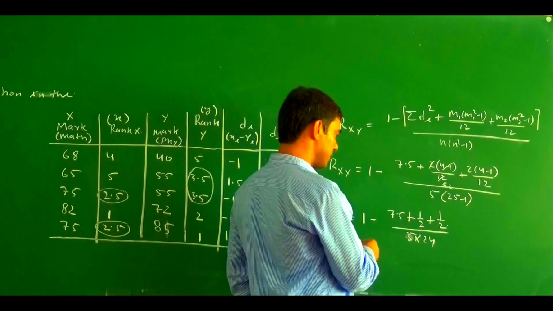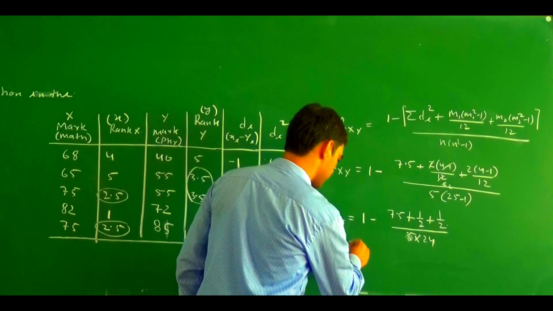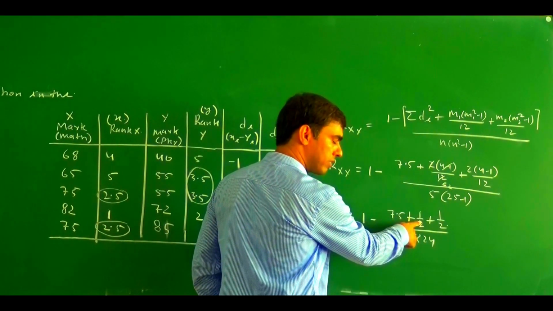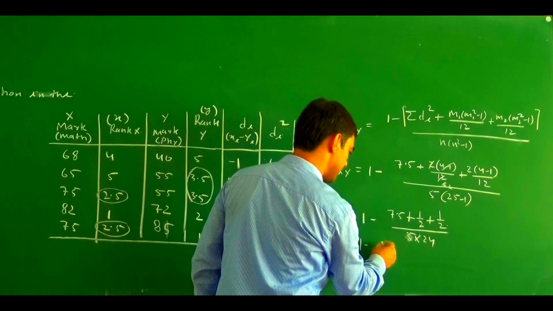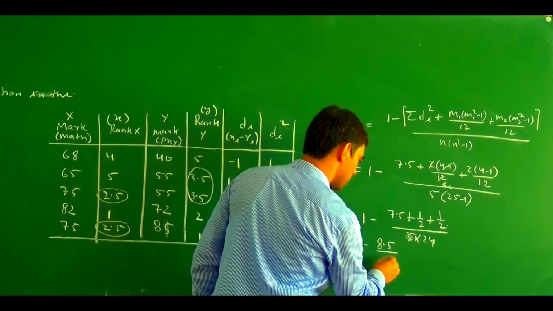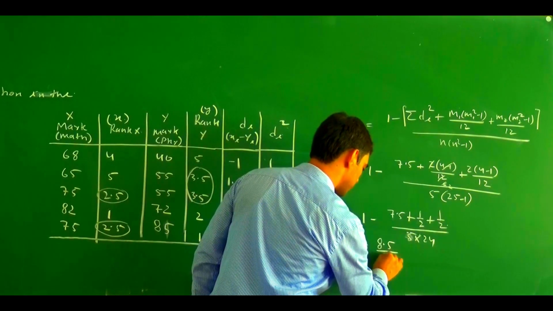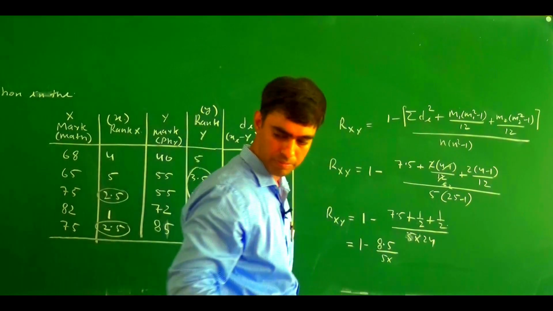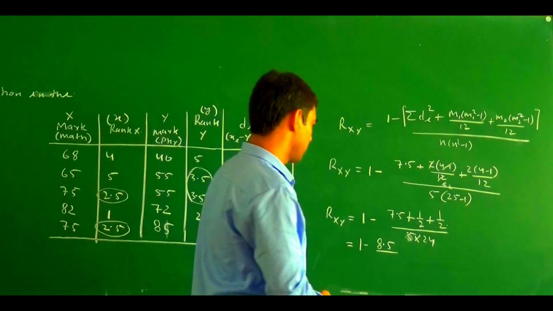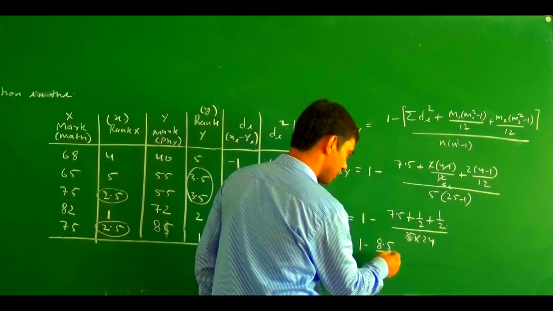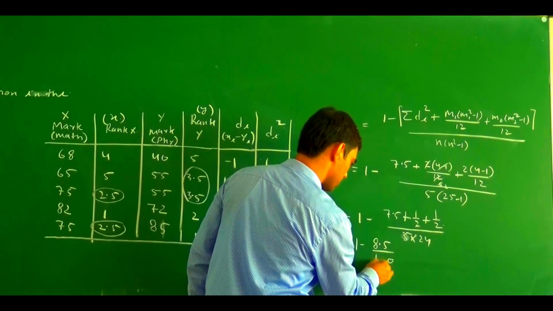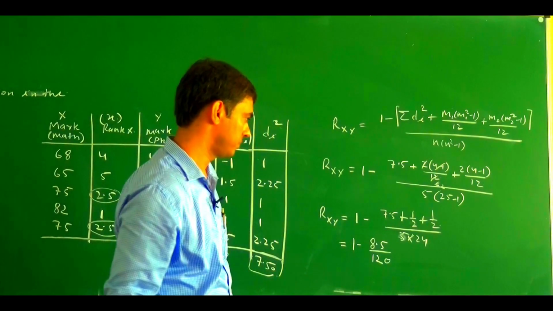If we simplify this, it becomes 1 minus 7.5 plus 0.5 plus 0.5, which is 8.5, divided by 5 into 24. 5 into 24 is 120.